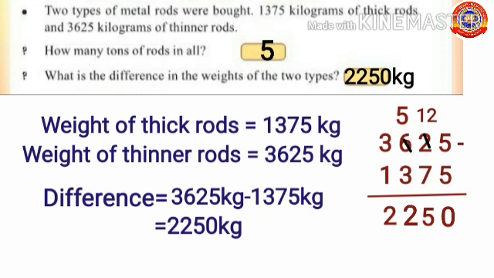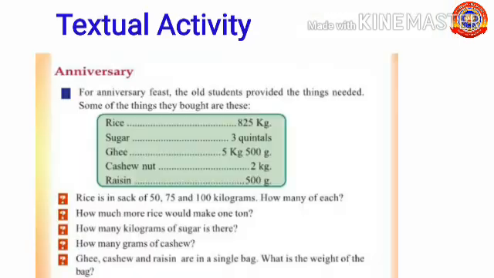Students, I hope you all understood today's activities. You have to practice these activities very well. And also there is a textual activity for you.